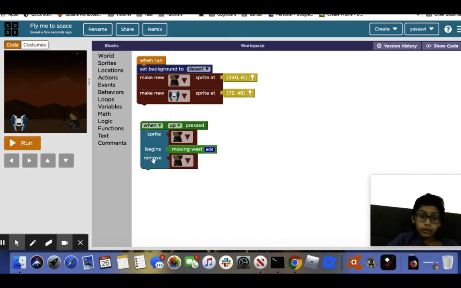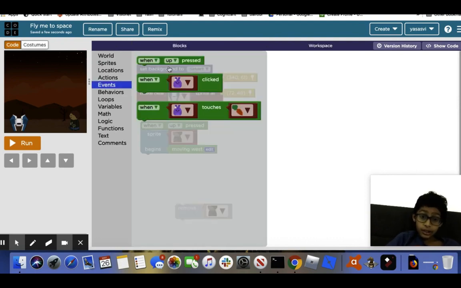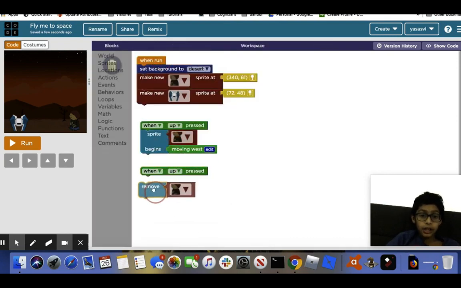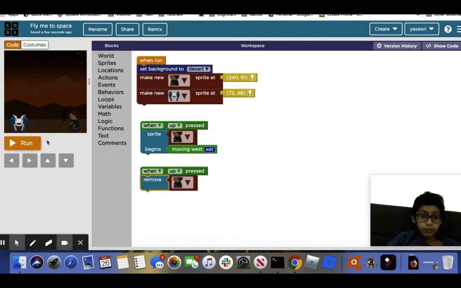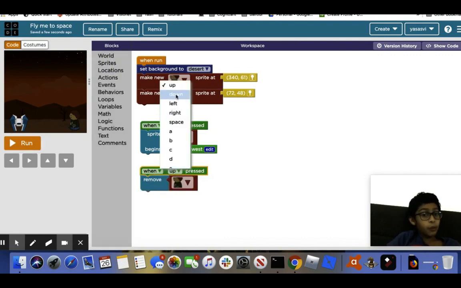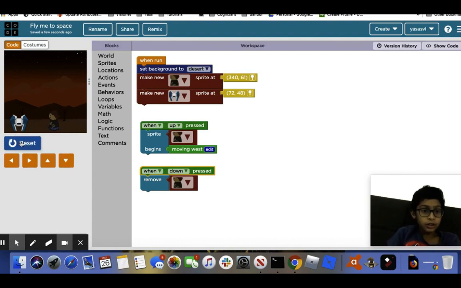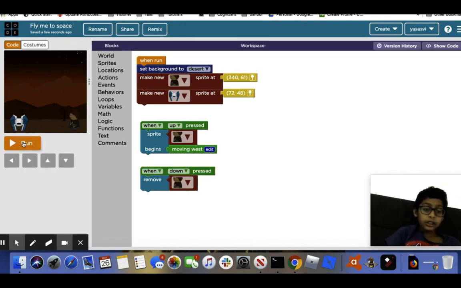So what we have to do is press up 2 times. So go into events, when up pressed, remove. And this time we don't want to do up, we want to do down. So as you can see, let's check this out, and down. So it looks like he actually got in. So as you can see, we have completed the boarding process.